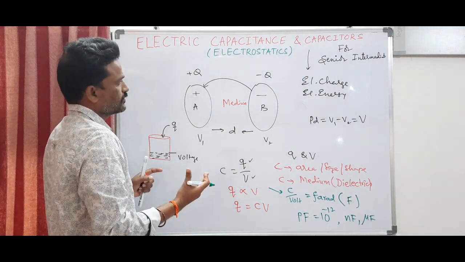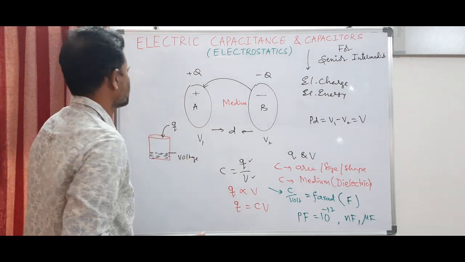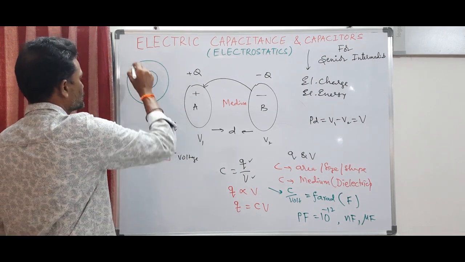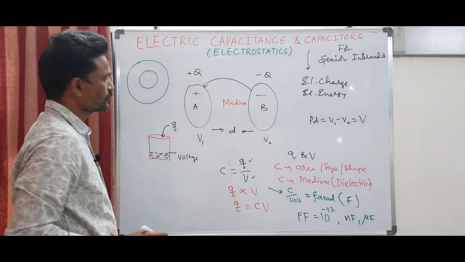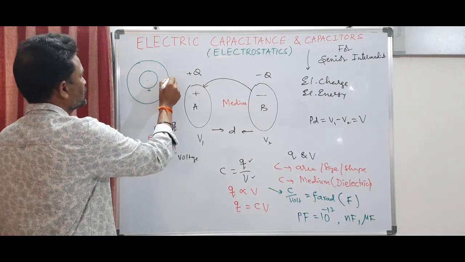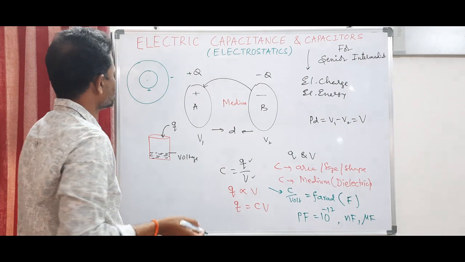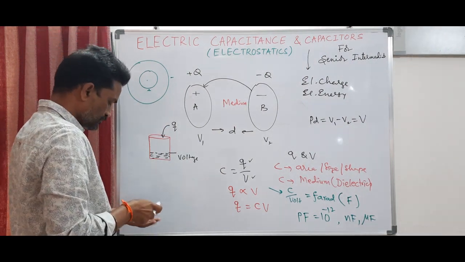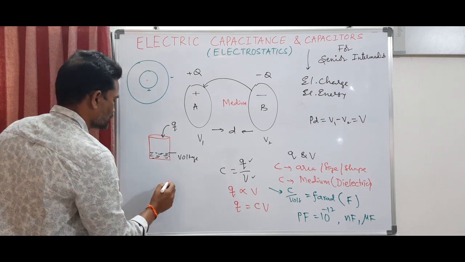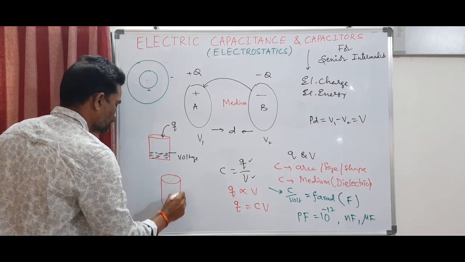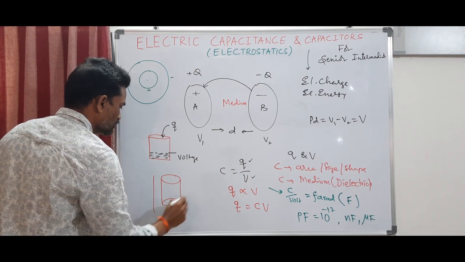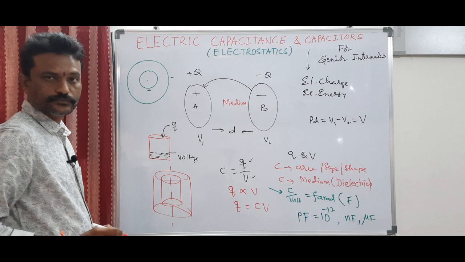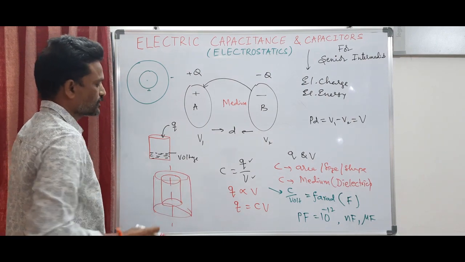So you can consider a capacitor of any shape. You can have spherical capacitors, that is two concentric spheres will be there. So one will be at higher potential, the other one will be at the lower potential. This is called a spherical capacitor. You can also have a cylindrical capacitor. So you have two metallic cylinders having the same axis. So this is called a cylindrical capacitor.